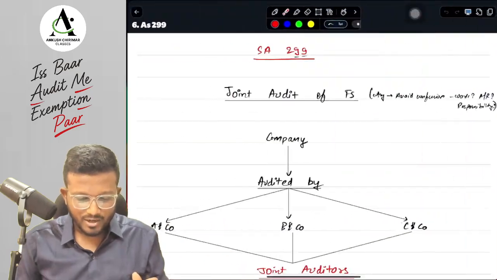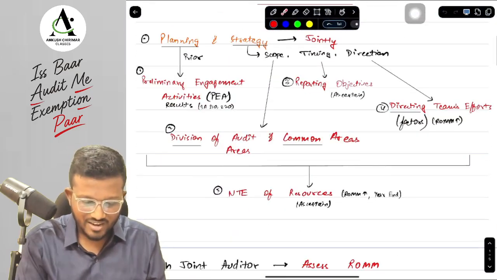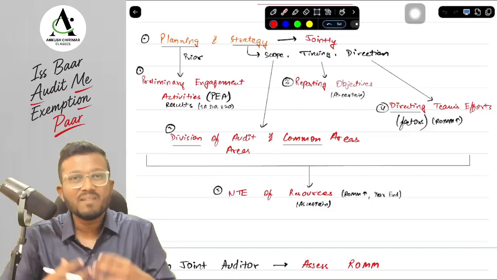We are going to cover this particular topic from our handwritten notes, and this time we have made the handwritten notes in a more detailed and more colorful format.